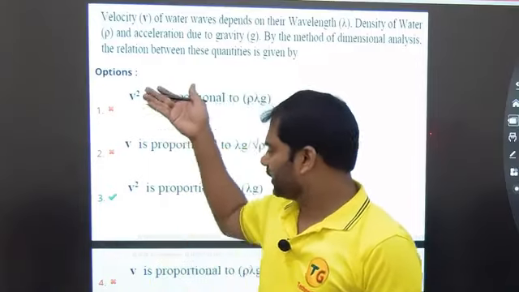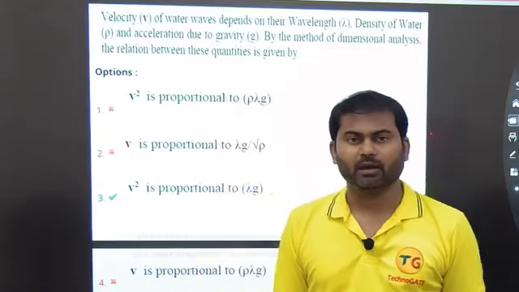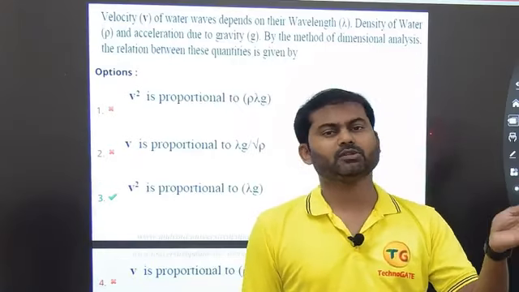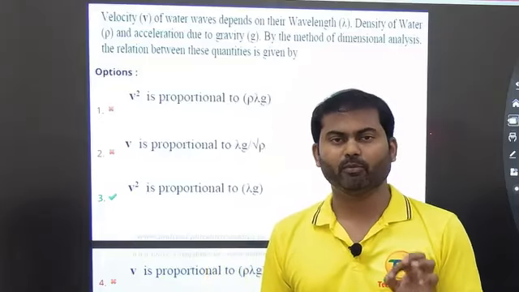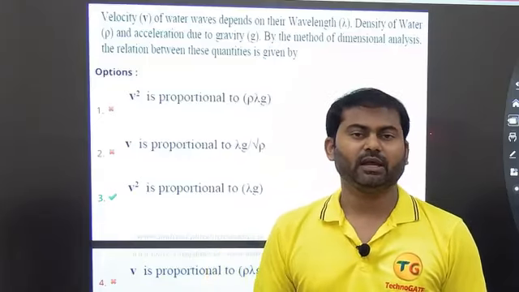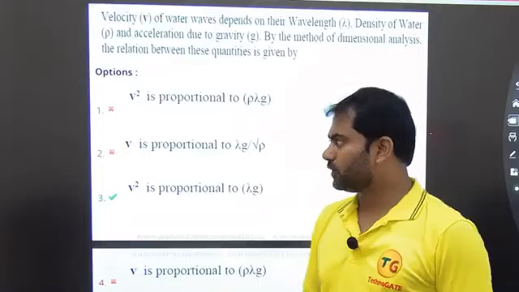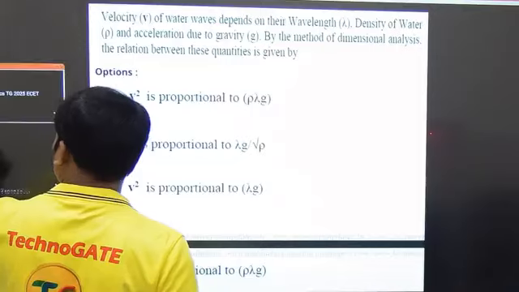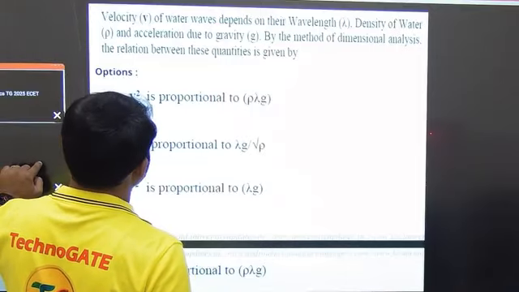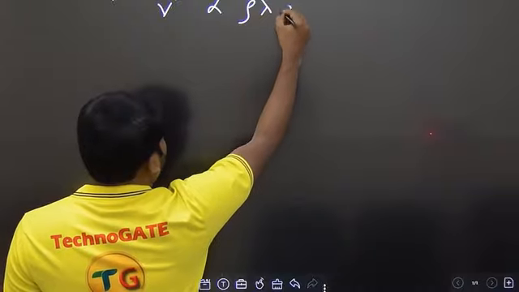So here various options are given. Let us check each and every option whether the dimensional formula is same on left hand side and also right hand side, because that is the theorem or the principle according to the principle of homogeneity. Left hand side of the equation, right hand side of the equation, both must have the same dimensional formula. So let's look into that and check each and every option. So the first option is given as v square is proportional to rho lambda g.